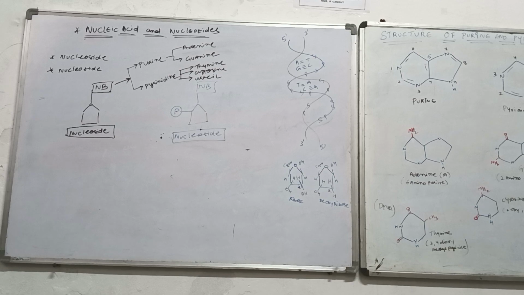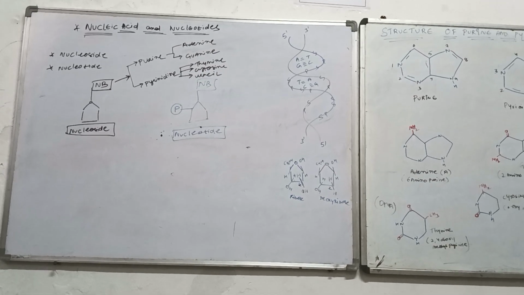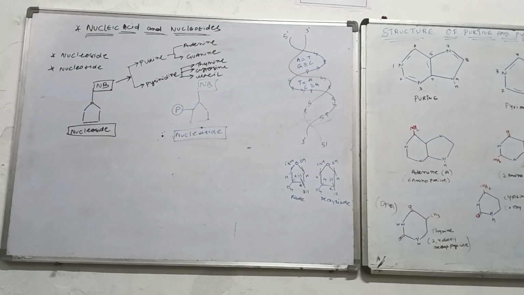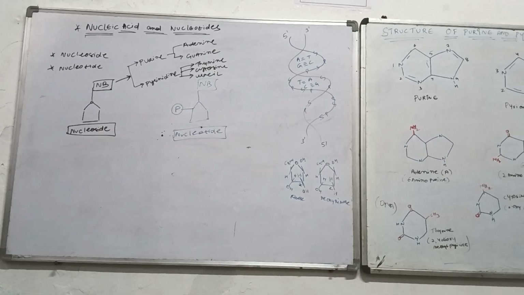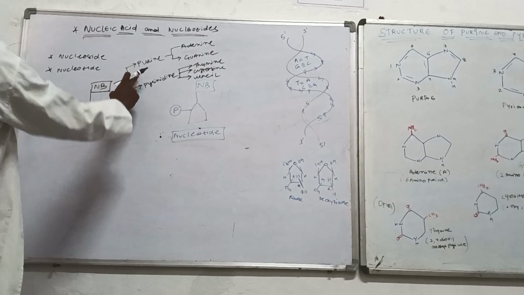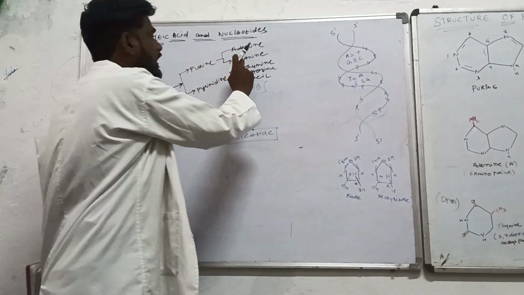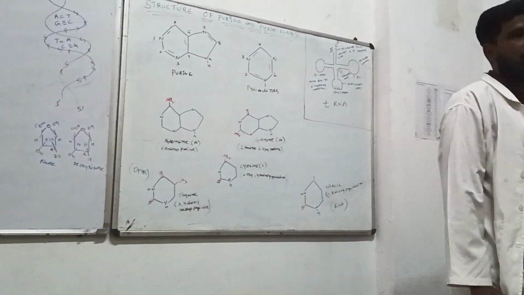Thymine, cytosine and uracil. There are three types of things. Okay, the purine structures and the pyrimidine structures. In the purine there are two types of purine. Now purines and pyrimidines are the nitrogenous bases. Now this can be divided into two, depending on the type of structure they are going to have.